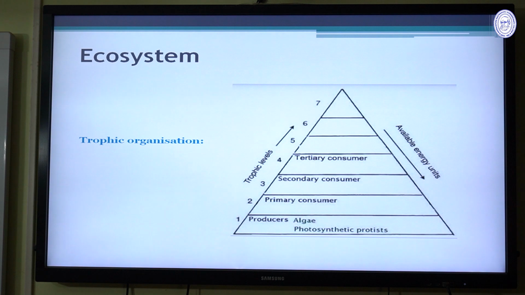Then this is the trophic organization, and it shows the trophic levels: producer, primary consumers, secondary consumers, and tertiary consumer also. And available energy units go downwards, because the producer contains a high amount of energy and their number is high, then the primary consumer, secondary consumer, and also tertiary consumer. According to the size, it increases and the number decreases as the trophic level increases.